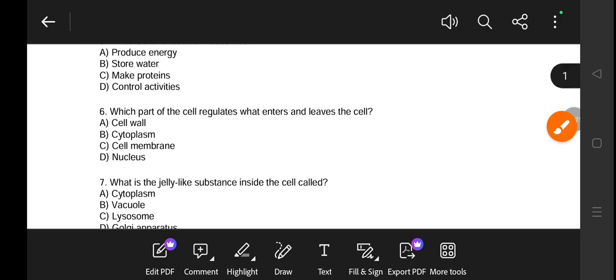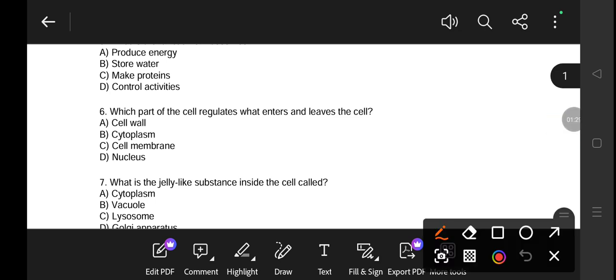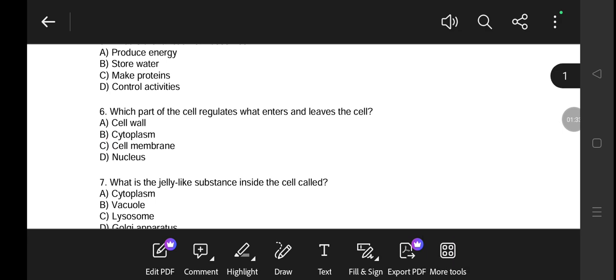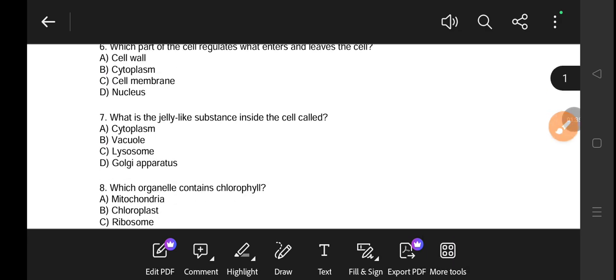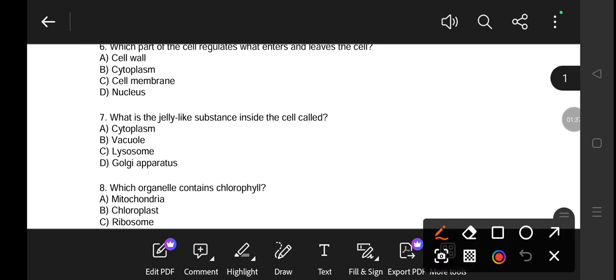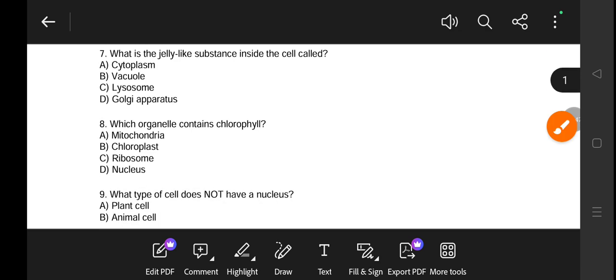Which part of the cell regulates what enters and leaves the cell? The cell membrane regulates what enters and leaves the cell. What is the jelly-like substance inside the cell called? Inside the cell, the jelly-like substance is called cytoplasm.